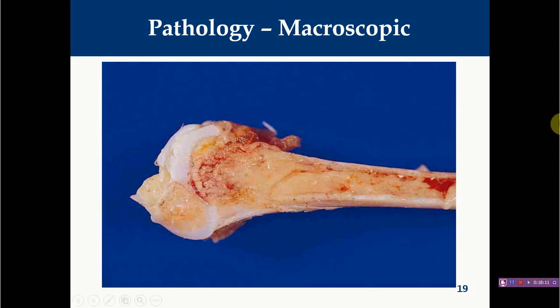And this is another beautiful picture where you can see the bone marrow, and this entire bone marrow has become pale in color due to severe loss of hematopoietic cells, particularly erythroid progenitor cells, and the entire bone marrow is replaced with fatty tissue.